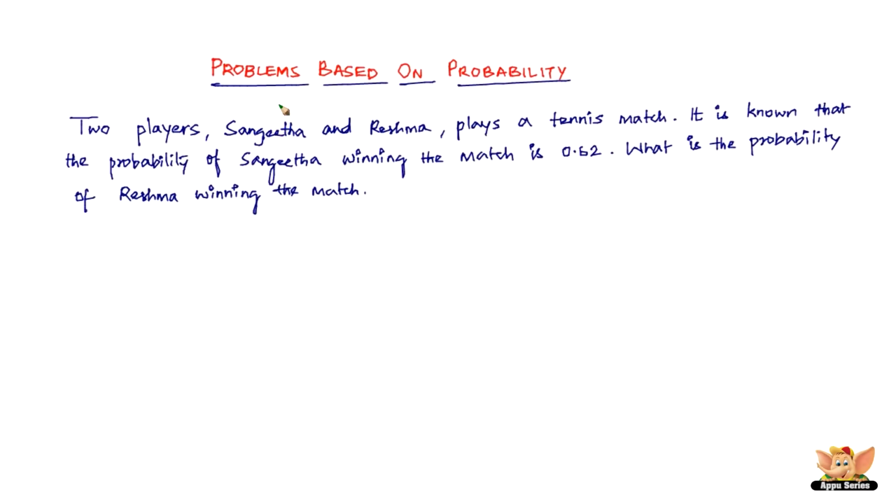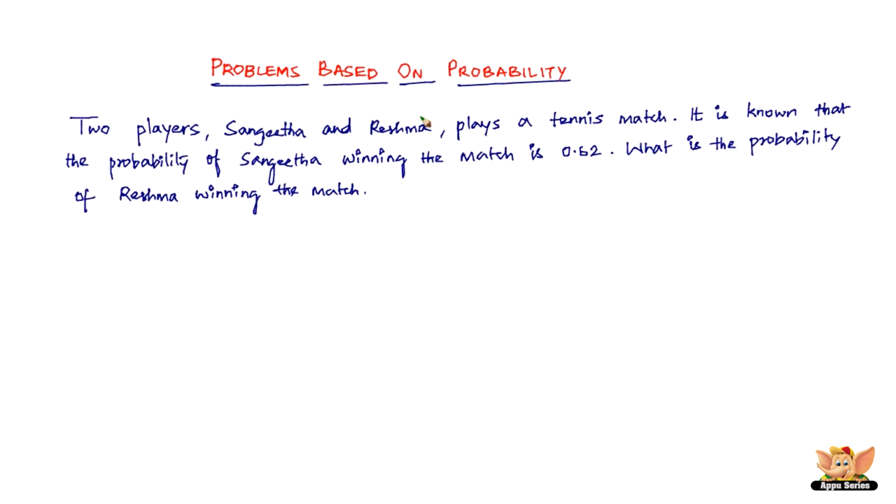So in this video, let us continue to solve problems based on probability, and then we've got a problem here which reads like this. It says two players, Sangeeta and Reshma, play a tennis match. It is known that the probability of Sangeeta winning the match is 0.62. What is the probability of Reshma winning the match?